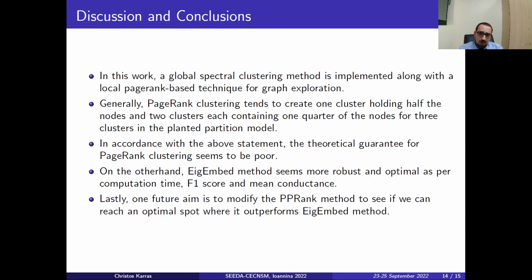In conclusion, in this work, we implement the global spectral clustering method along with a local PageRank-based technique in order to perform graph exploration. Generally, the PageRank clustering tends to create one cluster which holds half the nodes and two clusters which contain 1/4 of the nodes for three clusters in the planted partition model. In accordance with the above statement, the theoretical guarantee for the PageRank clustering seems to be poor, as we previously saw. On the other hand, the eigenbed seems to be more robust and optimal as per the computation time, F1 score, and mean conductance.